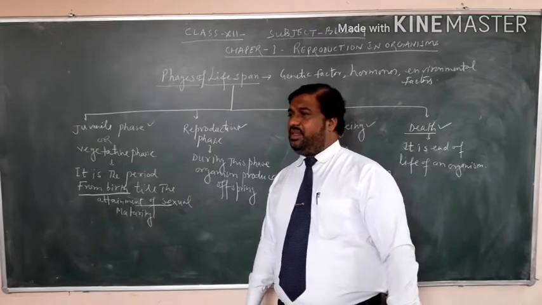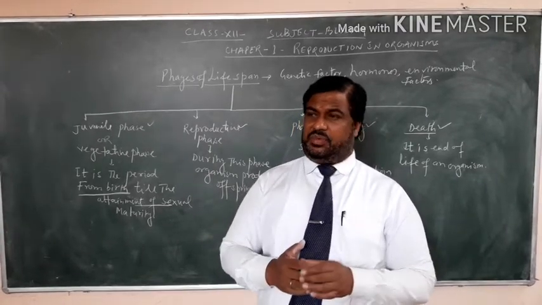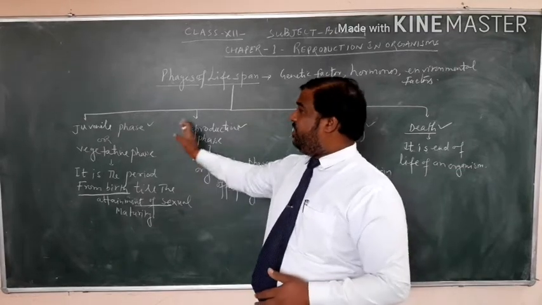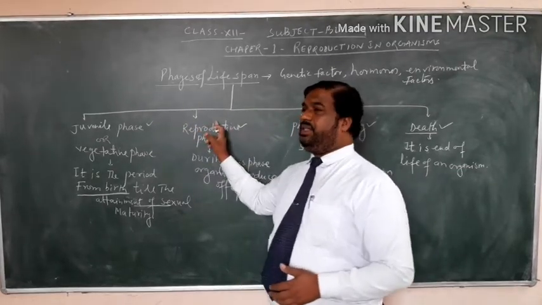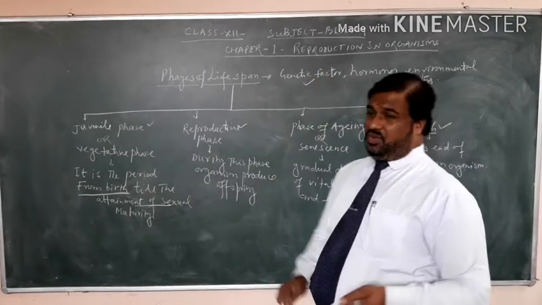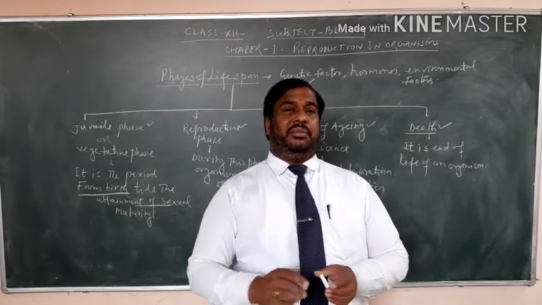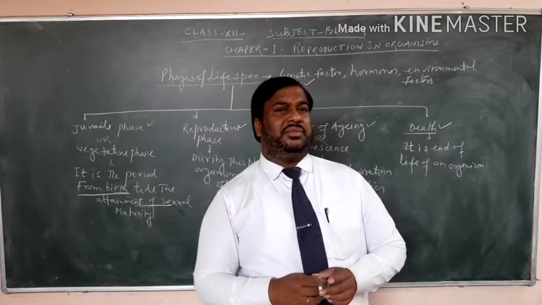Now a question arises here: what kind of factors are responsible for passing from one phase to another phase? So there are 3 factors here. One is the genetic makeup of an organism, means genetic factor.